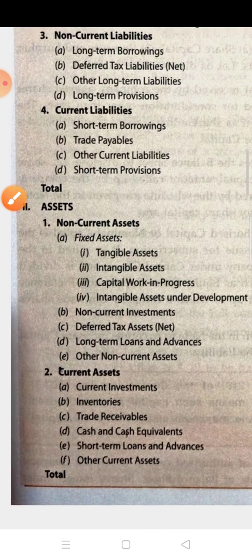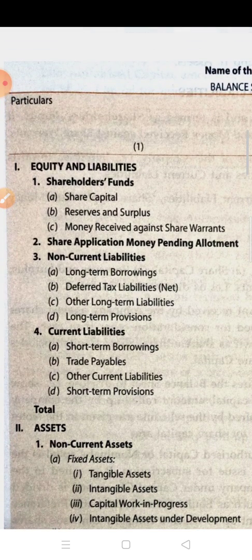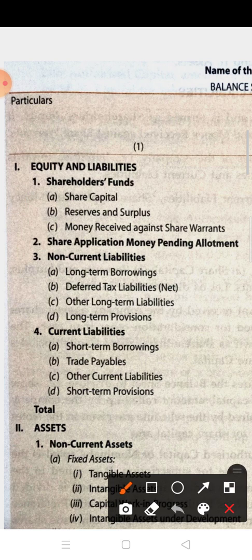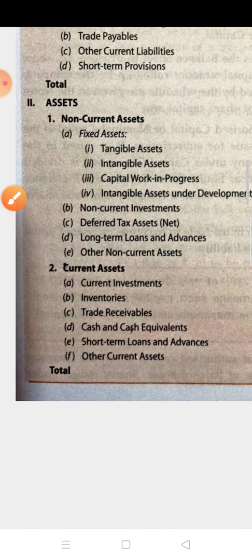Now let us come to the asset side. After the equity and liabilities, the next one is asset. One thing more I have to tell. In the company's balance sheet, the first side belongs to equity and liabilities. So children, liabilities are non-current liability and current liability. But what is equity? Equities are capital, like shareholder fund and share application money pending allotment. Now come to the asset.